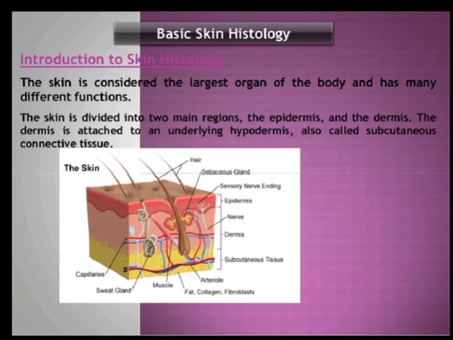There are 4 types of cells in the epidermis: the keratinocytes, the melanocytes, the Langerhans cells, and the Merkel cells. And when we see under the microscope the epidermis, which is stratified squamous keratinized epithelium, it consists of many layers of the cells, and here today I will name these layers.